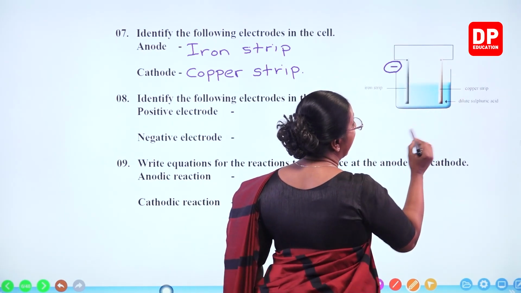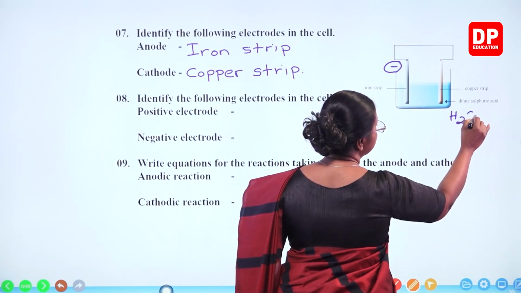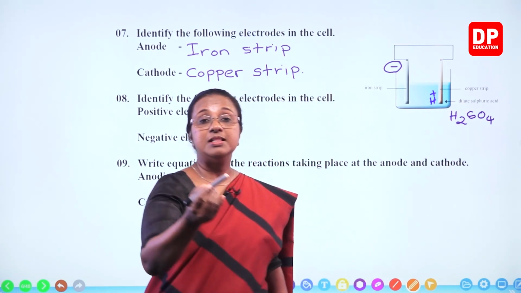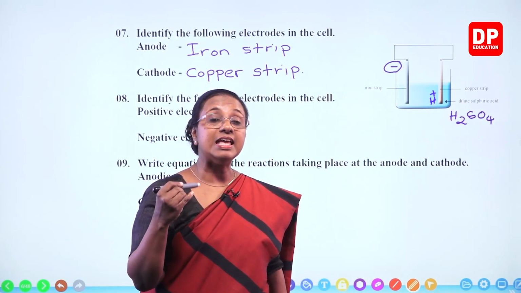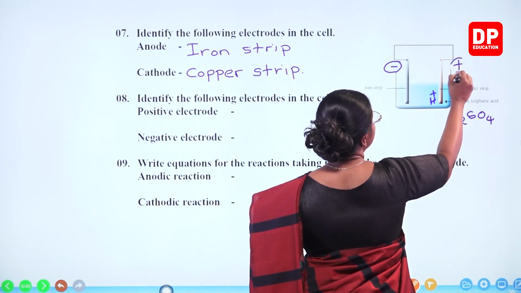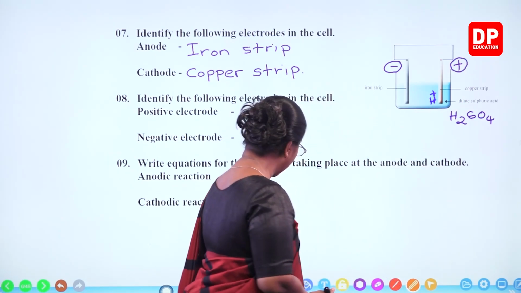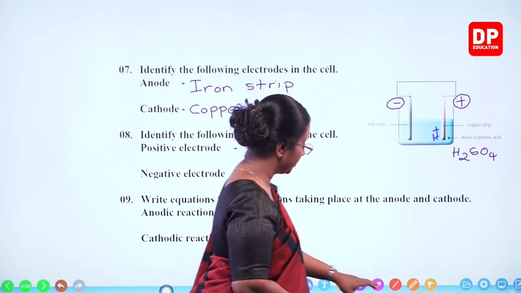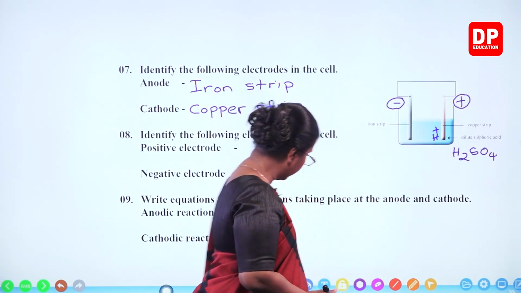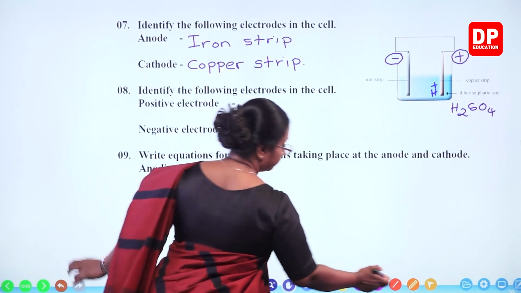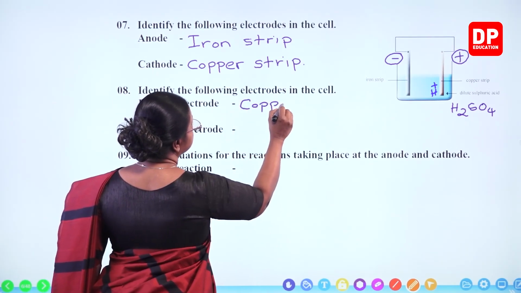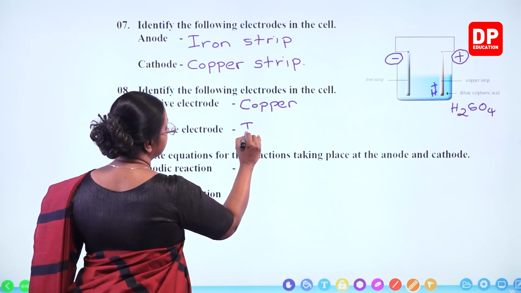to the copper strip. At the same time, when we have H2SO4, the H+ ions come closer to the copper strip. They take up electrons from copper and they get reduced. Because of that, the copper strip becomes the positive electrode. So you can remember that copper strip is the positive electrode, whereas the iron strip is the negative electrode. You can remember that, students. So there. Positive electrode is copper and negative electrode is iron.